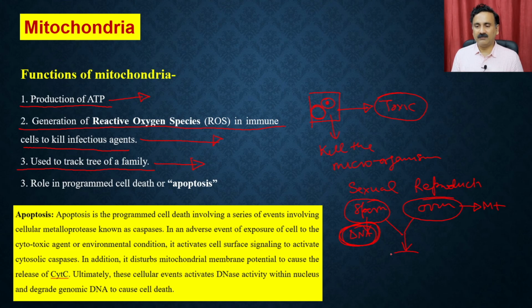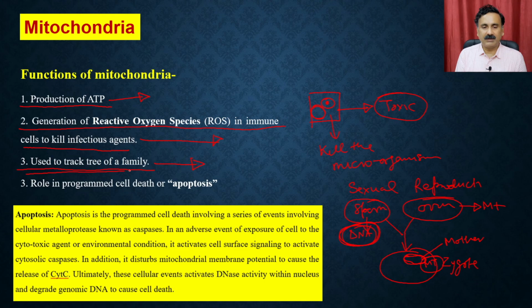Because of that, when the zygote develops, it contains mitochondria that are from the mother's side. That mitochondria remains constant, because even if this individual again goes for sexual reproduction, the mitochondria is going to be carried forward, and that's why you can use the mitochondria to track the family tree. Then the mitochondria also has a role in programmed cell death, or apoptosis.